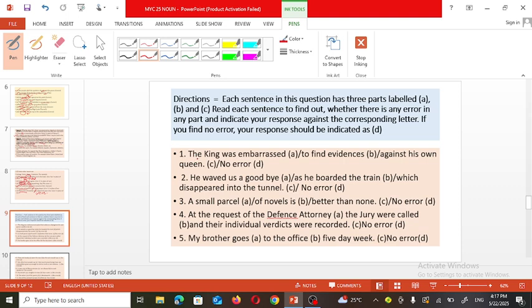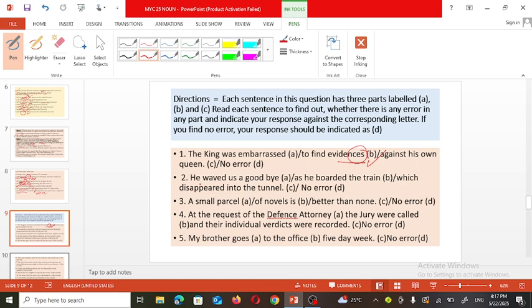Let's see the first example. The king was embraced to find evidences against his own queen. Here, evidences should not be there. Only evidence must be there. So the error is in the B part.